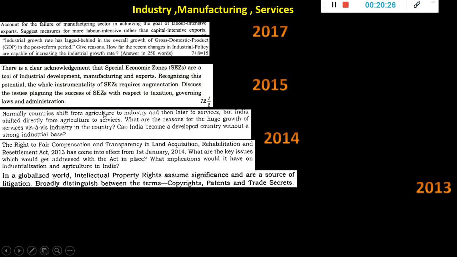Normally, countries shift from agriculture to industry and then to services. But India shifted directly from agriculture to services. Okay, you also know this. So, what are the reasons for the huge growth of services compared to industry in the country? Can India become a developed country without a strong industrial base?